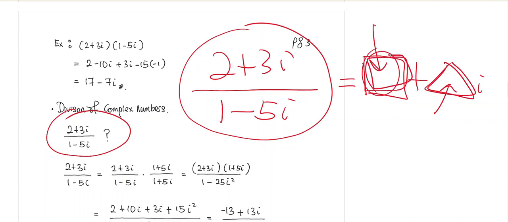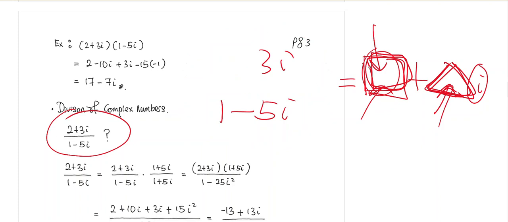What is in the box? And what is the triangle? If you can do some computations and change the whole thing to a box consisting of a real number plus a triangle consisting of a real number times i, then you have finished the division operation. So let's look at it.